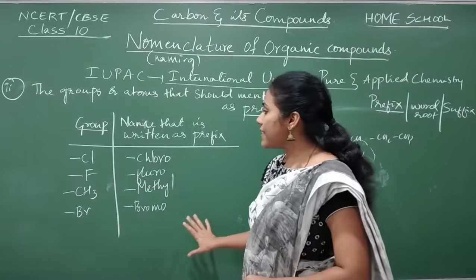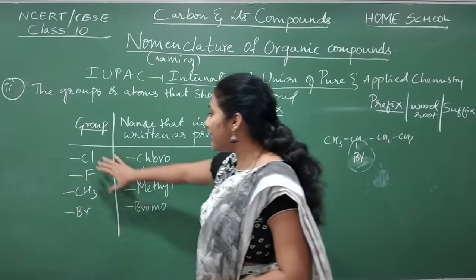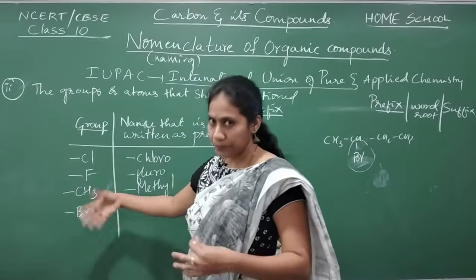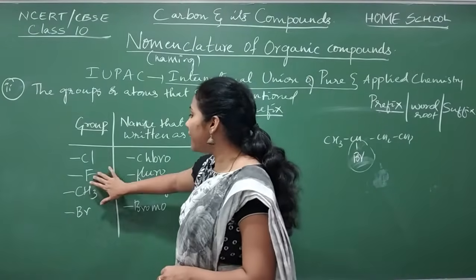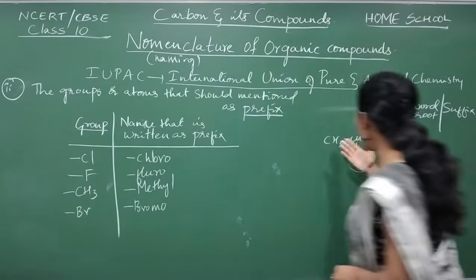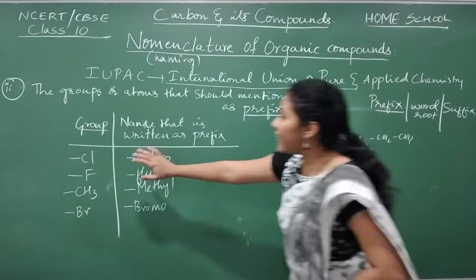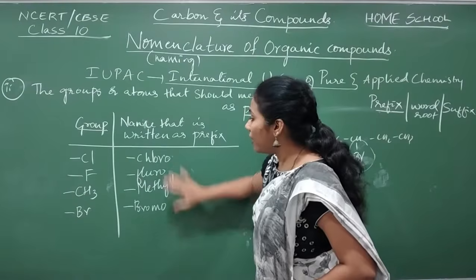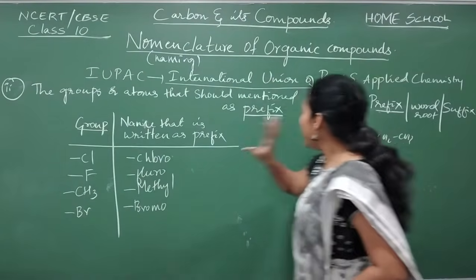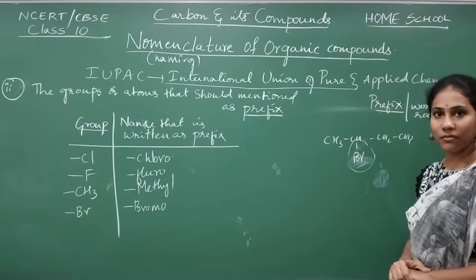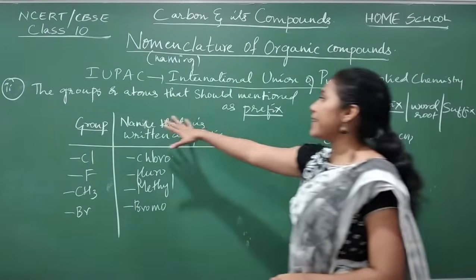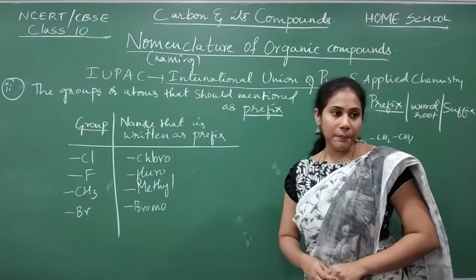So for your level, I think these many groups you can find in an organic compound. Whenever you find these groups or atoms in an organic compound, their names I have given you here, and they have to be mentioned as a prefix. Clear everybody? So this is the second point that you have to remember.